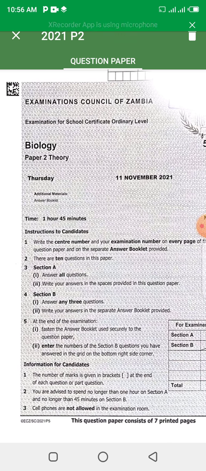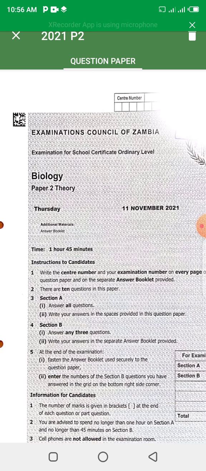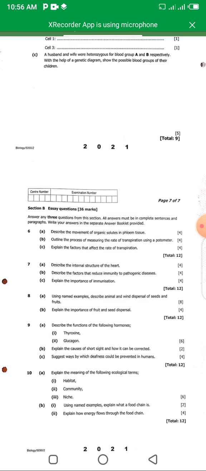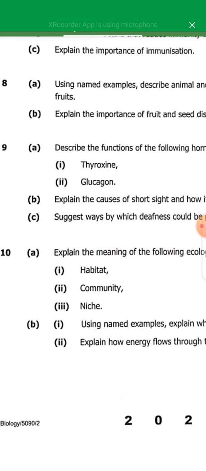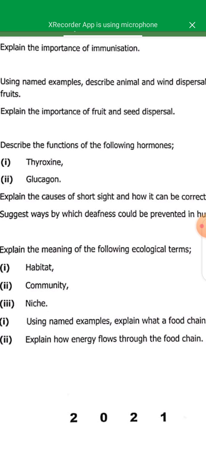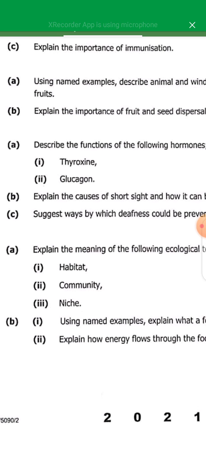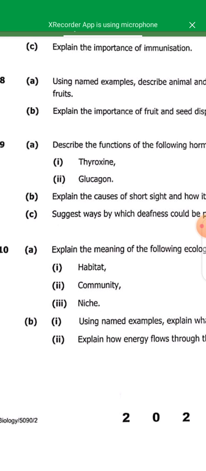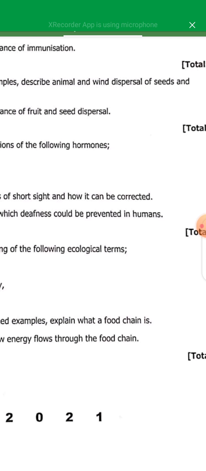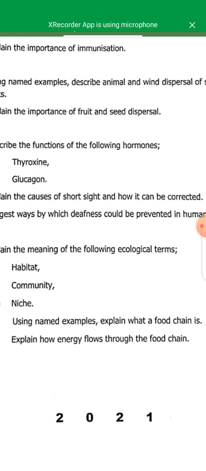In today's video, we'll be answering a question from the 2021 Biology paper 2, specifically section B, question 10. The question says: explain the meaning of the following ecological terms: habitat, community, niche. B1: using named examples, explain what a food chain is. B2: explain how energy flows through the food chain.